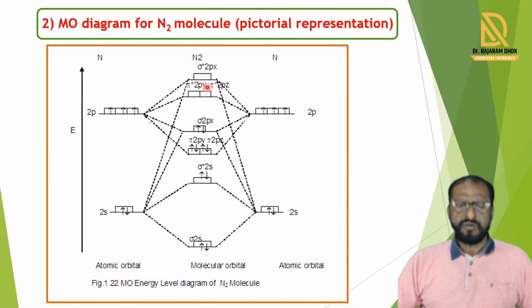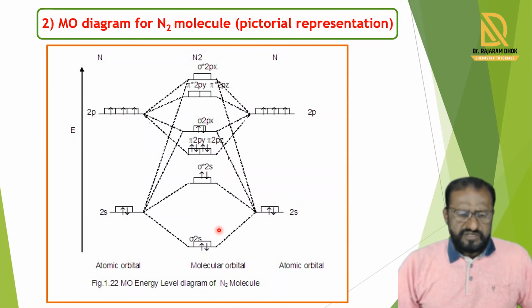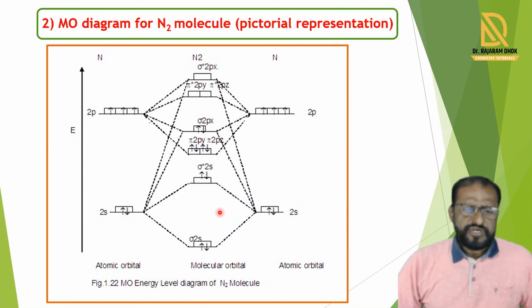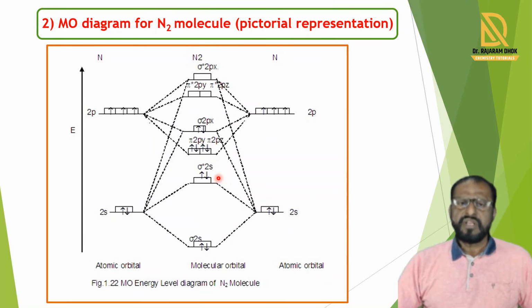Now, 5 electrons from the first nitrogen atom and 5 electrons from the second nitrogen atom, a total of 10 electrons, fill the molecular orbitals. Sigma 2s contains 2 electrons, sigma star 2s contains 2 electrons, pi 2py contains 2 electrons, pi 2pz fills 2 electrons, and sigma 2px fills 2 electrons. In this way, electrons are filled in this molecular orbital diagram.